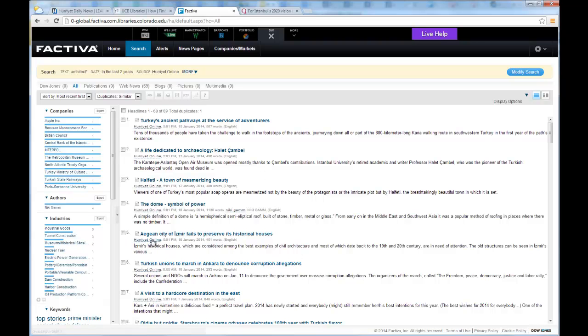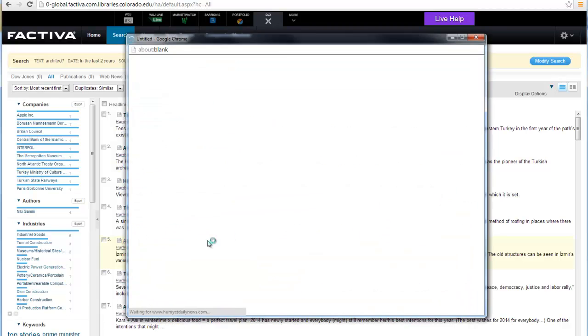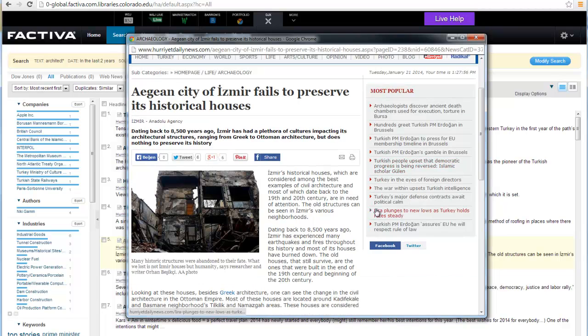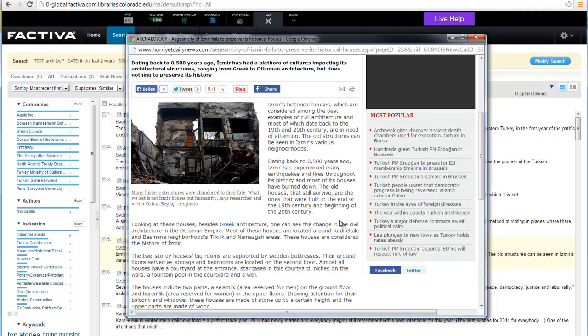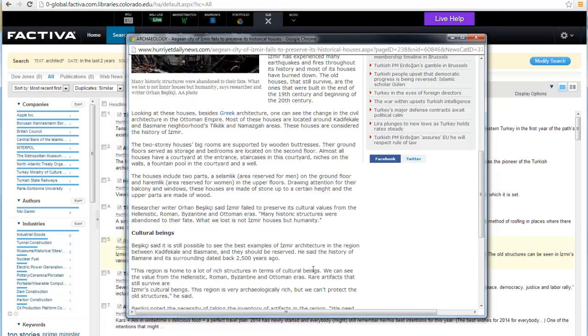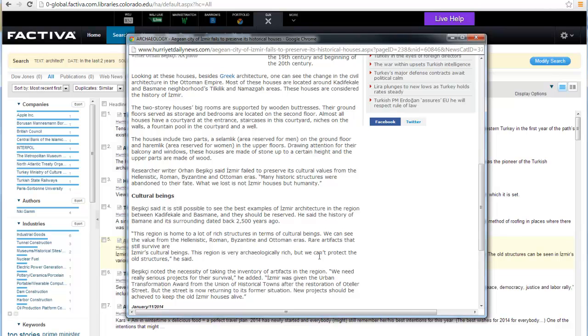But just scrolling down, number 5, the Aegean city of Izmir fails to preserve its historical houses. And this is an article about how the locals feel about preserving historical housing and the local history. So this again would be very informative to our design bid for Istanbul and tells us how the locals feel about preservation and whether they disregard it or would like it incorporated in new buildings.